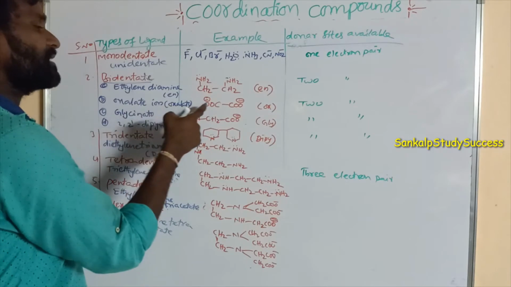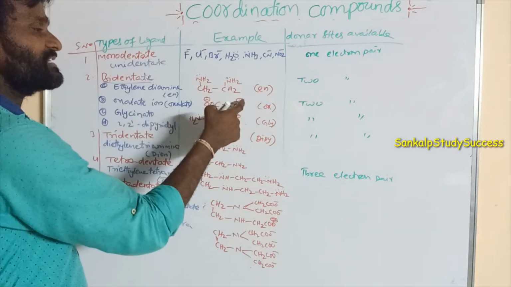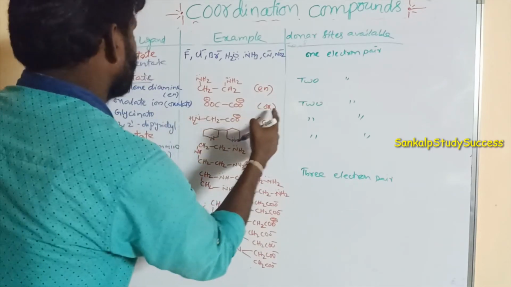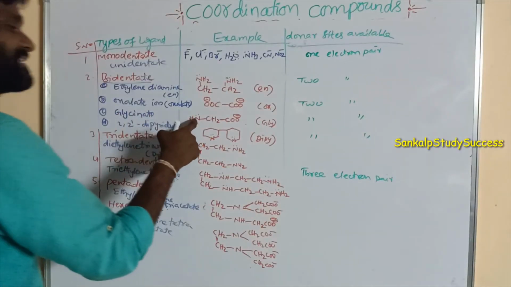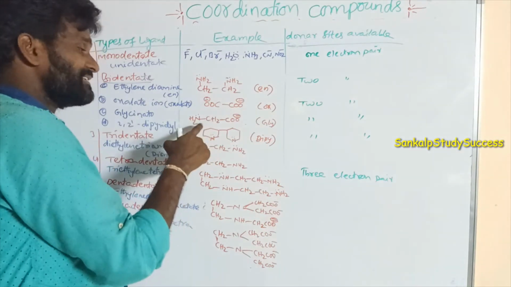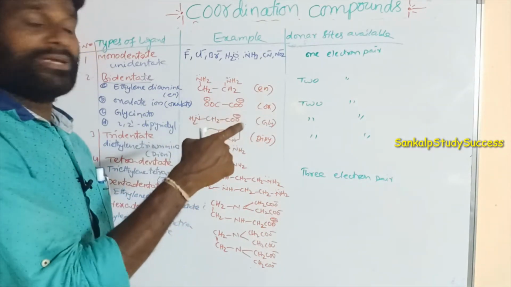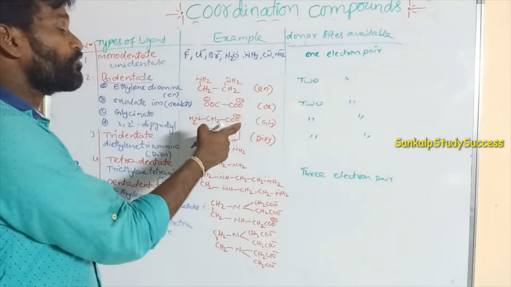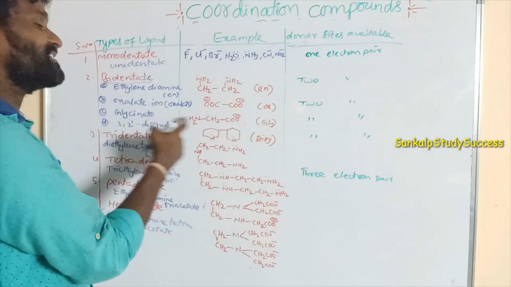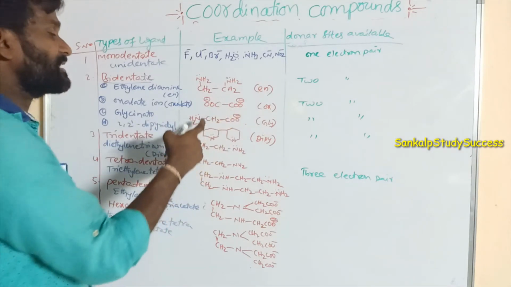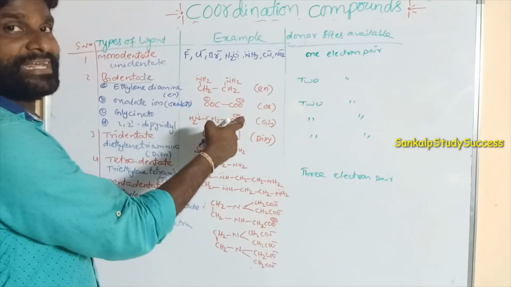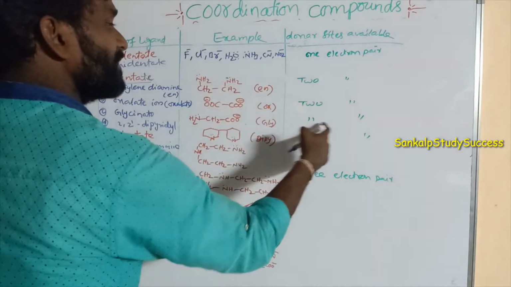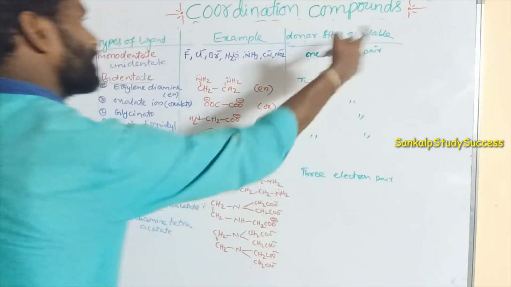Similarly, oxalate, COO minus, has one donor site here and another donor site here. Its symbol is ox. Glycinate: glycine, NH2CH2COOH, is the amino acid. If H plus is removed, that is COO minus, this is glycinato. It also has 2 donor sites, one is a lone pair, another is negative. So it also has 2 electron pair donor sites.